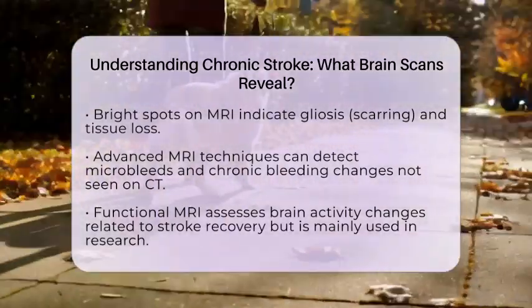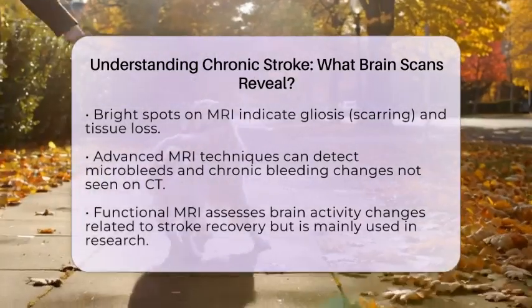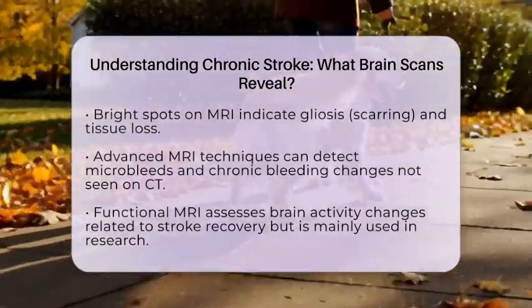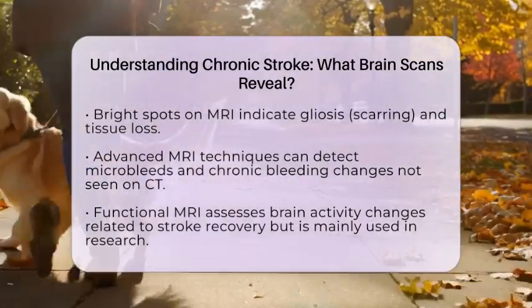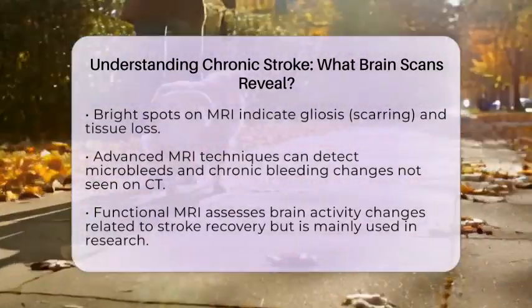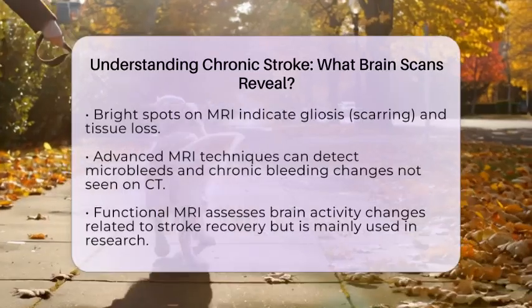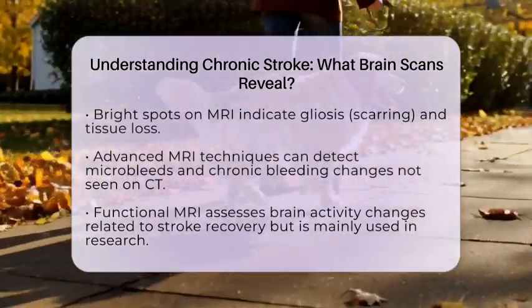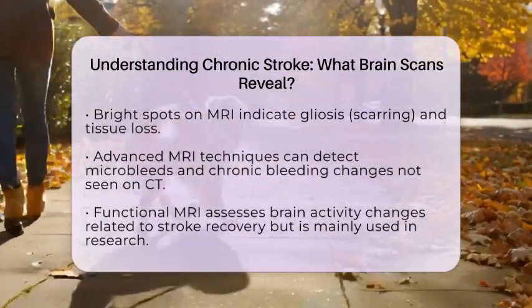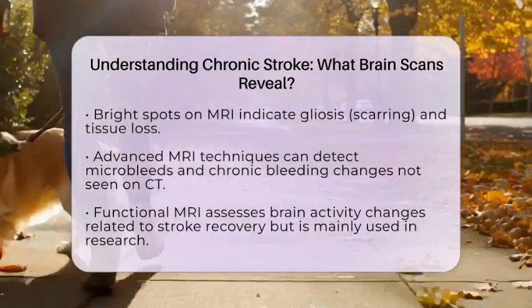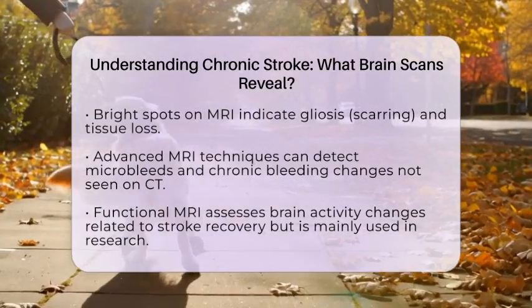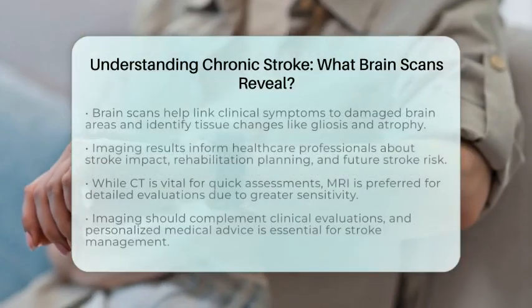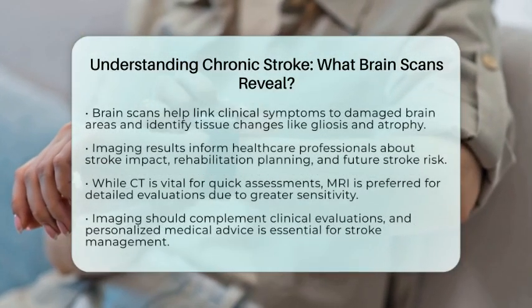In summary, brain scans in chronic stroke provide valuable insights. They reveal the location and size of damaged brain tissue, helping to link clinical symptoms with affected areas. They also show the type of tissue changes, such as gliosis and atrophy, and can identify small vessel disease or microbleeds that may affect treatment decisions. Moreover, distinguishing between old and new lesions is essential for ongoing patient care.